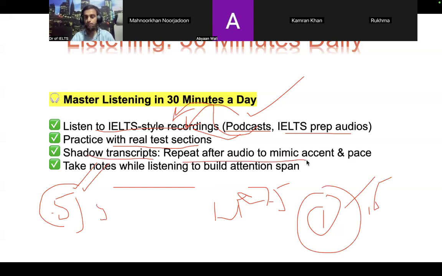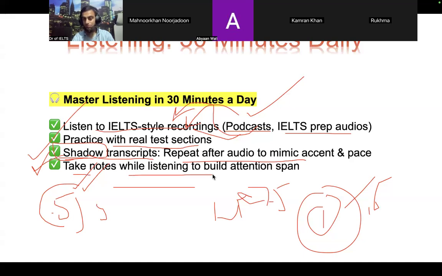Repeat after the audio to mimic what you are listening to, whether it is a specific audio, video, or program. You have to say it in the same style, right? This is the shadowing technique, and it is really amazing for accent, pronunciation, fluency, and speaking development, and also for the IELTS listening section, to make it the best.